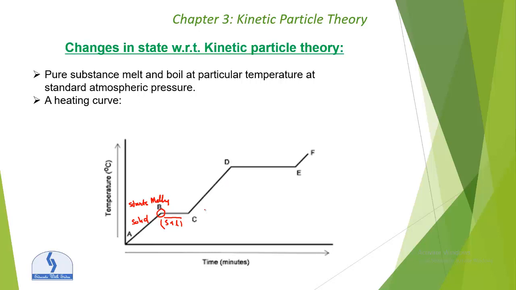From point C to D, the substance is now liquid, and the temperature increases as the heating continues, and particles move quickly. What happens at point D? At point D, particles have enough energy to move away from each other and start to boil.